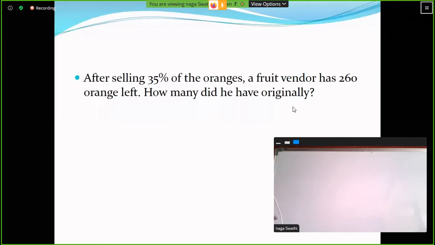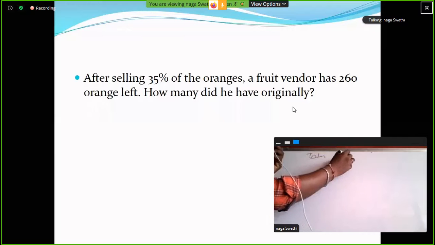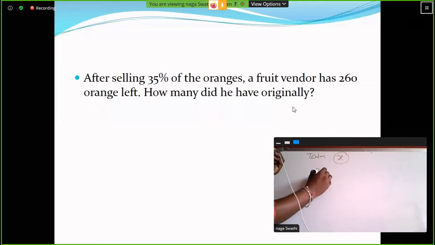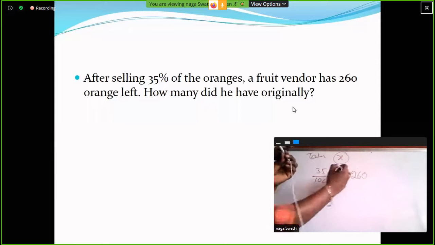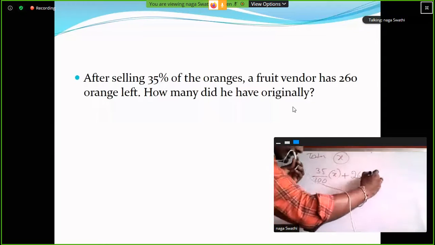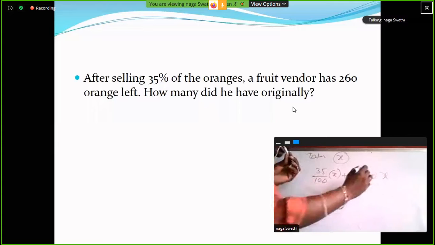Okay. So total oranges, let it be X. Clear? So 35 percent of the total oranges he sold, plus how many oranges he has left, 260 oranges, is equal to X, the total number of oranges.